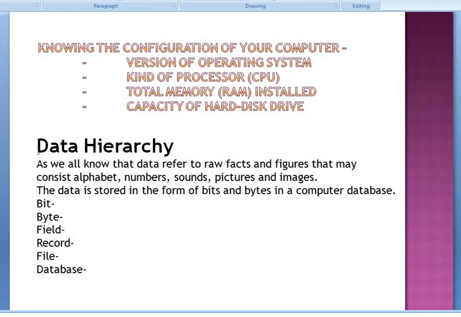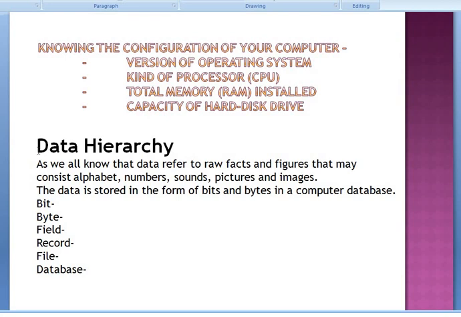Next topic is data hierarchy. What is data hierarchy? As we all know, data refers to raw facts and figures that may consist of alphabets, numbers, sound, pictures and images. The data is stored in the form of bits and bytes in a computer database. Bit is the smallest unit. Bit means 0 and 1. The computer understands only bits.